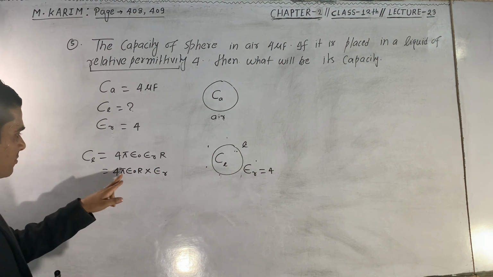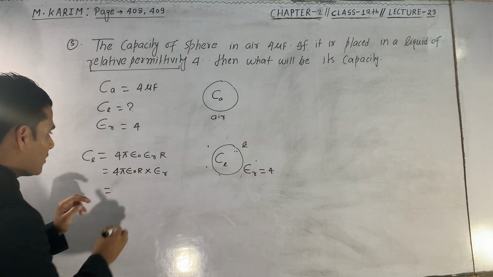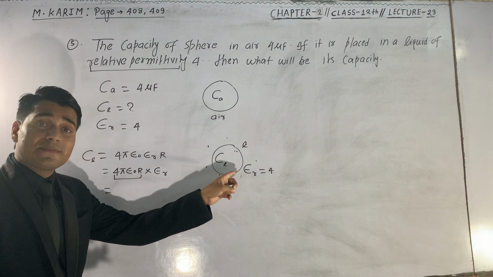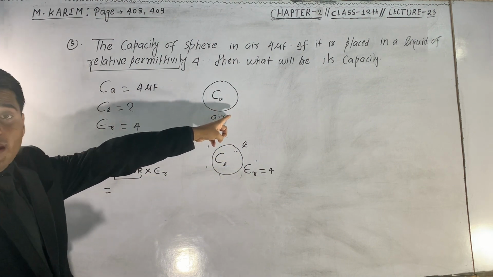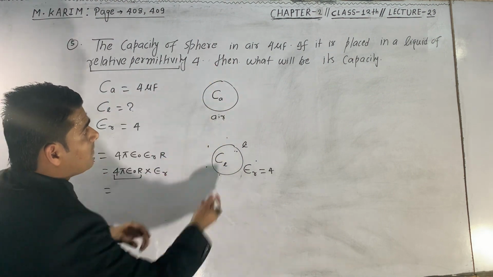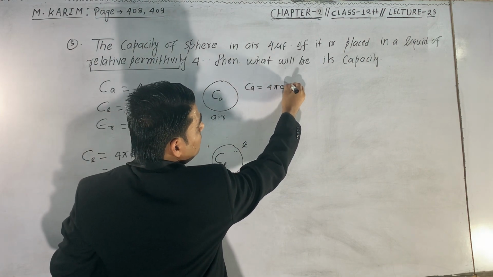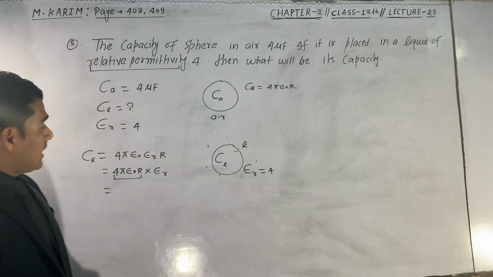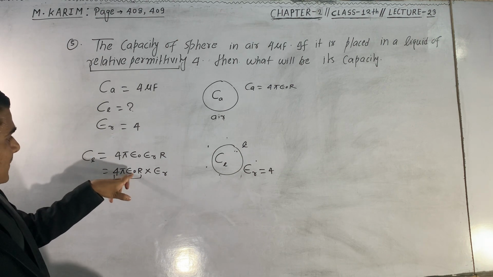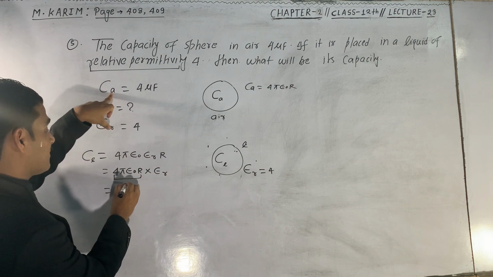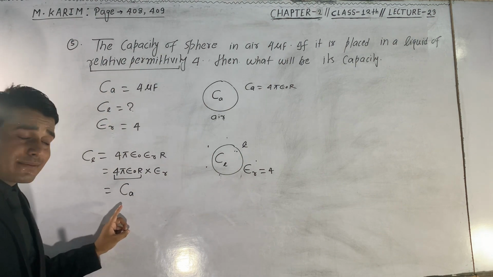What is this 4 pi epsilon naught r? This is the capacitance of this sphere in air. Why? Because we can write the capacitance of this sphere Ca is equal to 4 pi epsilon naught into r. So in place of 4 pi epsilon naught into r, we can write Ca, the capacitance in air.